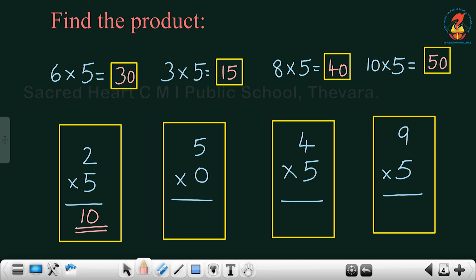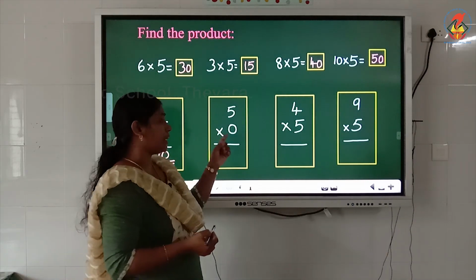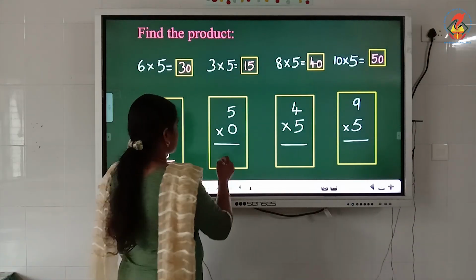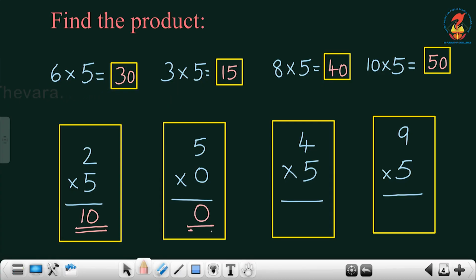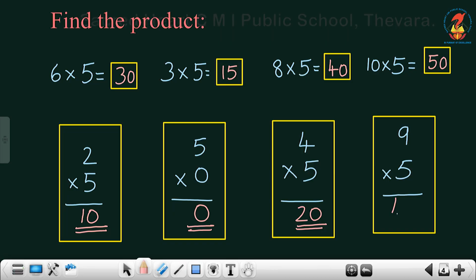Now 5 into 0. What is the answer, children? When we multiply any number by 0, what will be the answer? Answer is always 0. So 5 into 0. Answer is 0. Now 4 times 5. Check the table. Start counting from the beginning. 4 times 5 are 20. Now the last question. 9 times 5. What is the answer? 9 times 5 is 45.